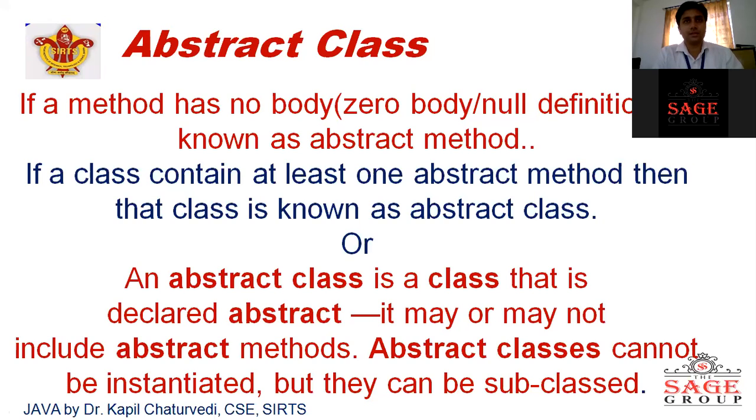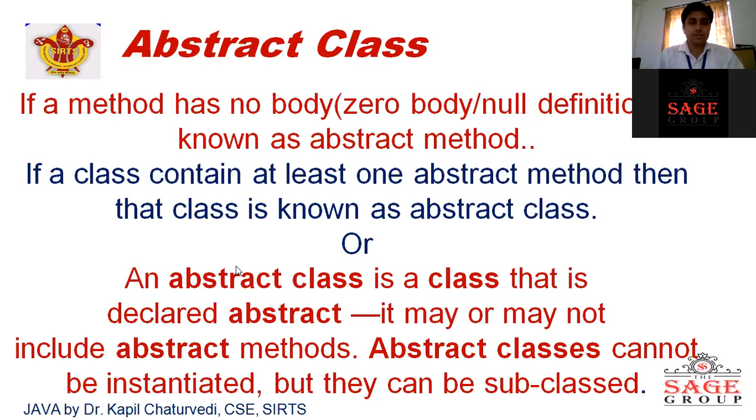A method with no body, with no definition, is known as abstract method. And if a class contains at least one abstract method, then that class is known as abstract class.